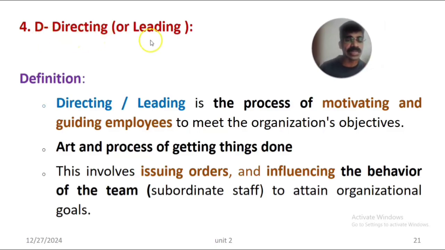Then the fourth function is D. D stands for directing or leading the employees. Directing or leading is a process of motivating the employees and guiding them to meet the organization's objectives or goals. Our ultimate aim is to accomplish the organization's objectives. For that we have to prepare all the workers through motivation, guiding, supervising, and even training.